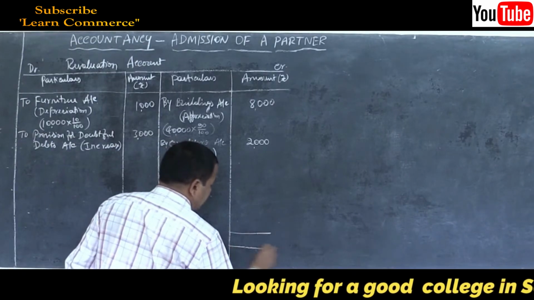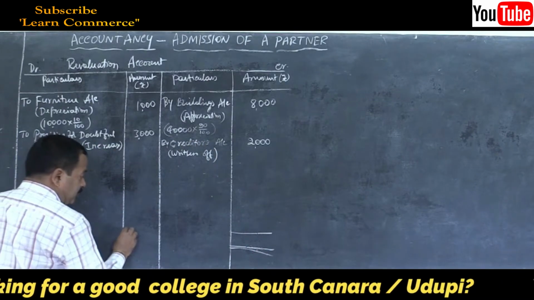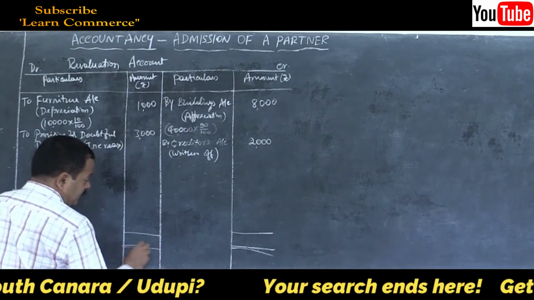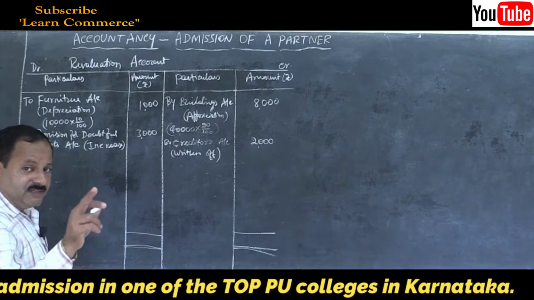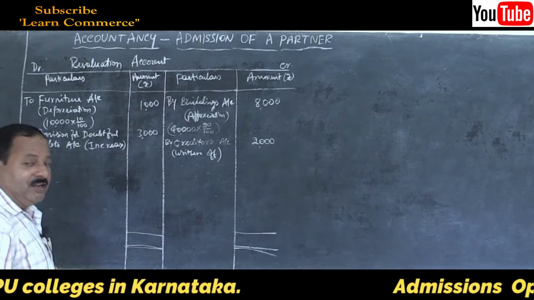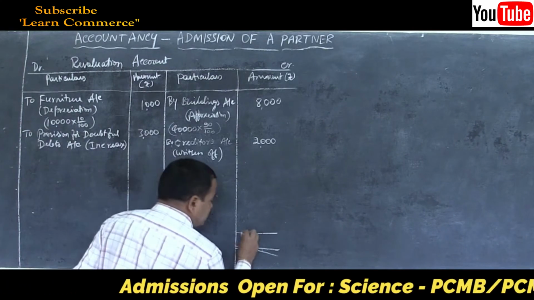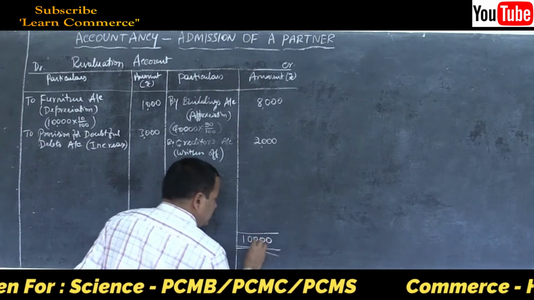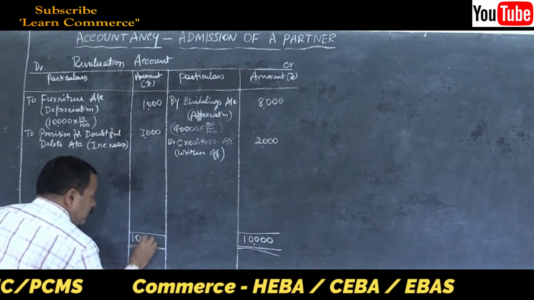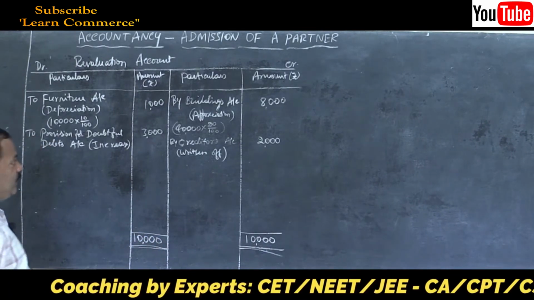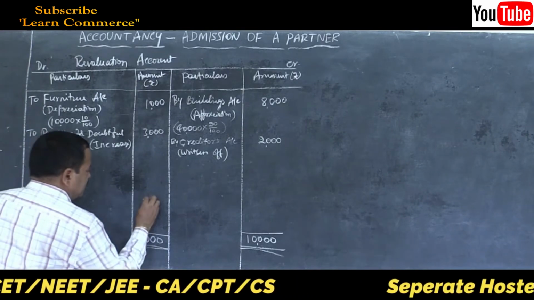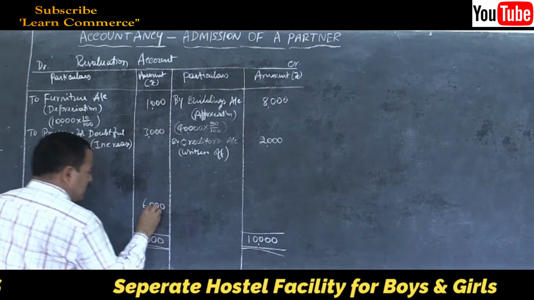Find out the difference. Transfer it to which partner? To whom you have to give? Only to the old partners in their old profit sharing ratio, remember. So 10,000. Write the same total on the other side. Take the total of higher side first, write the same total on the other side. Find out the difference. It will be 6,000. Write it.